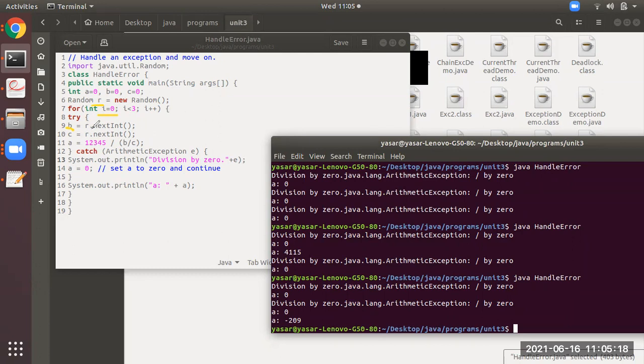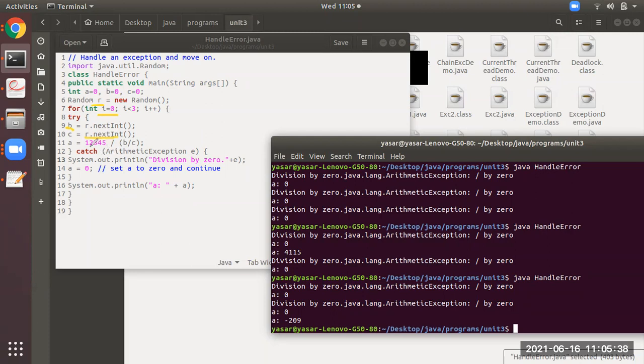Similarly, in the Random class there is a method nextInt. The purpose of nextInt is to generate some number. Suppose let B be some number, like 0. Let B is 0. Okay. Then let C be some number like 100. Okay. Let C be 100.